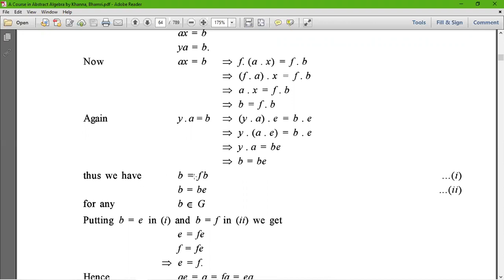Thus, we have b = fb and b = be for any b belongs to G. Putting b = e in the first and b = f in the second, we get e = fe and f = fe. This implies that e = f.